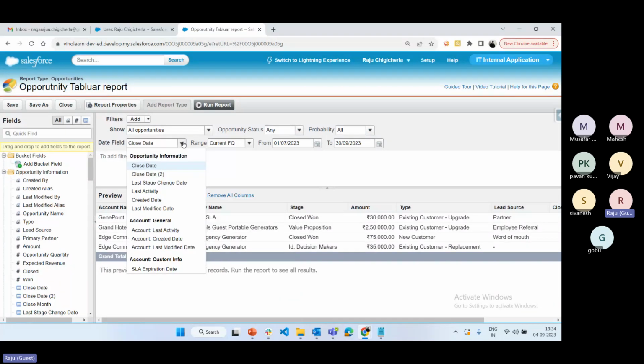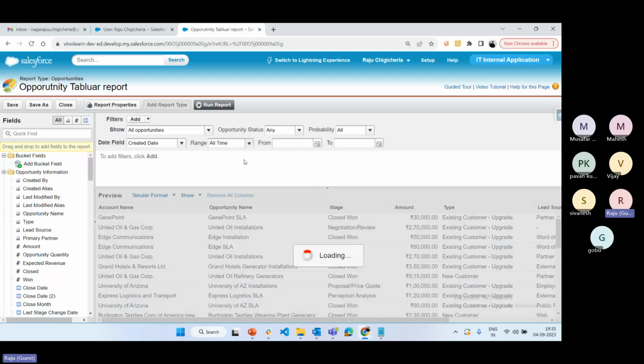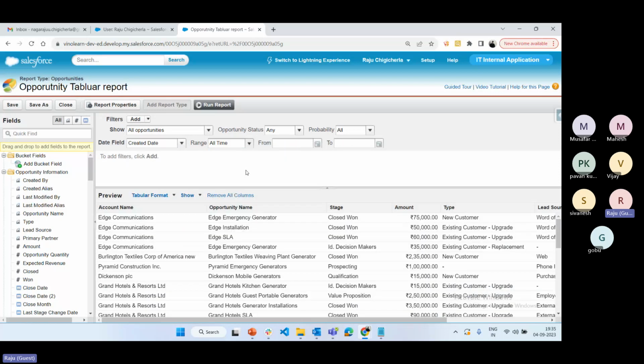So I want to choose created, whatever date fields are available in opportunity, the date fields are showing here. I'm going to choose created date equal to all time. All time means from day one, whatever details are available, everything it will consider here. Or if you want a particular custom range, you can select the custom, from which date to which date, that also you can select.